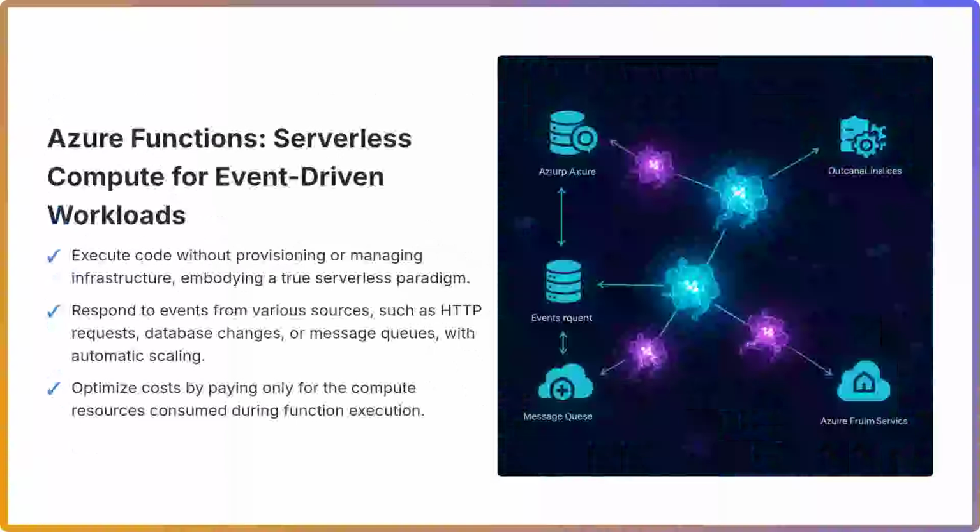Functions can be triggered by a wide array of sources, including HTTP requests, changes in a database, messages in a queue, or timers. A key advantage of Azure Functions is its automatic scaling capability, which dynamically adjusts resources based on the incoming event load. This ensures high availability and responsiveness while optimizing costs, as you only pay for the compute resources consumed during the actual execution of your functions.